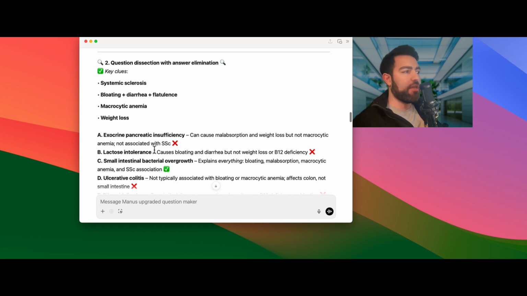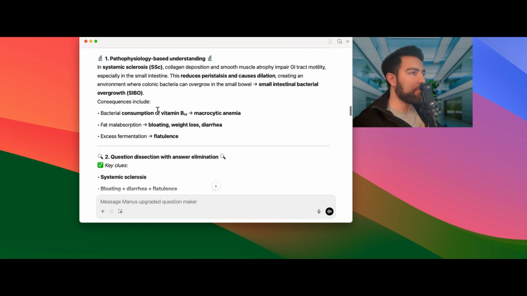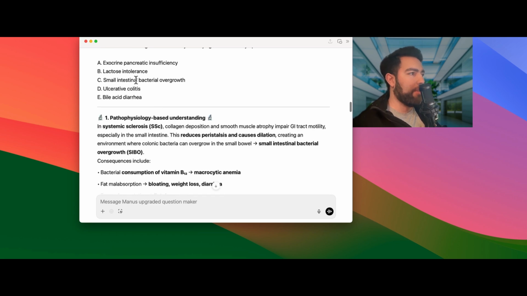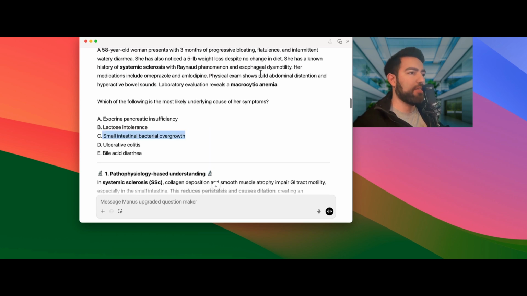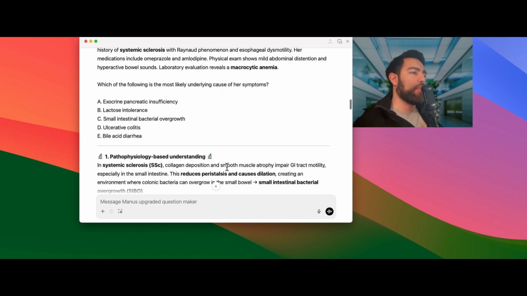And again, if an answer choice had been added here, for example esophageal dysmotility and then small intestinal bacterial overgrowth, you would still have to remember this is SIBO and not really the esophageal dysmotility causing this, because this patient is presenting with issues related to macrocytic anemia and diarrhea, which tends more towards the bacterial overgrowth versus the esophageal problem, right? So you should be able to pick out these closer answers.